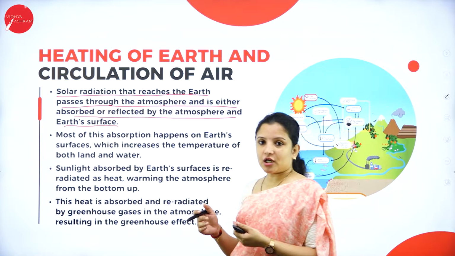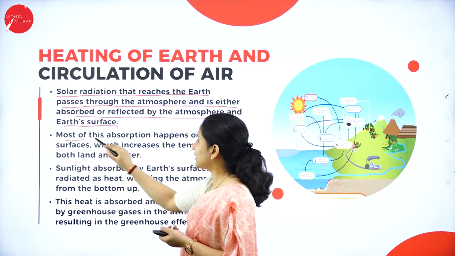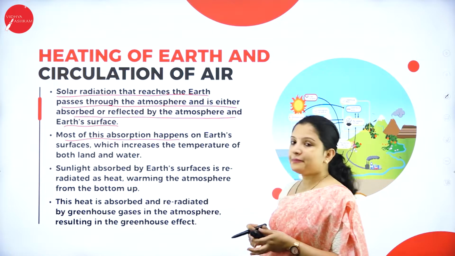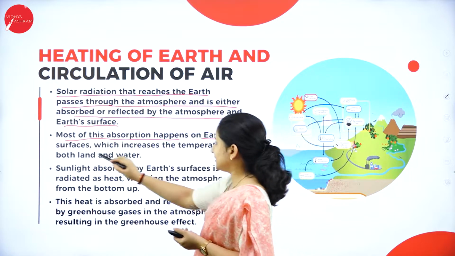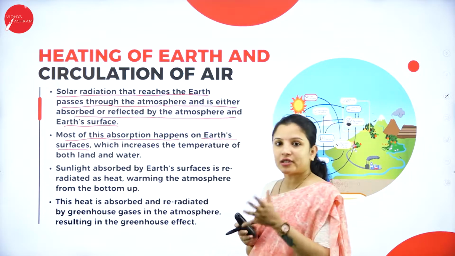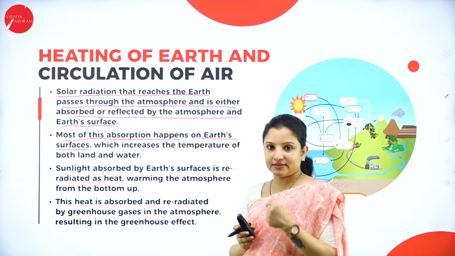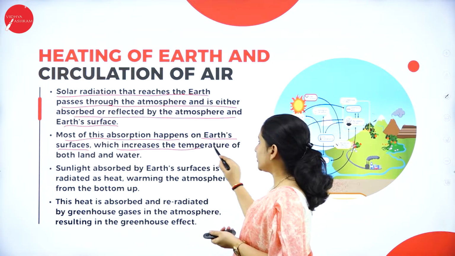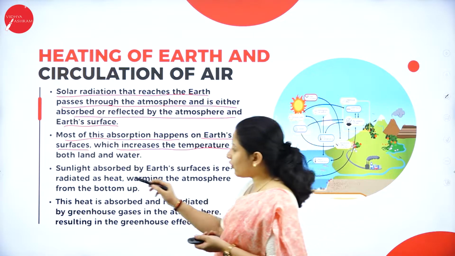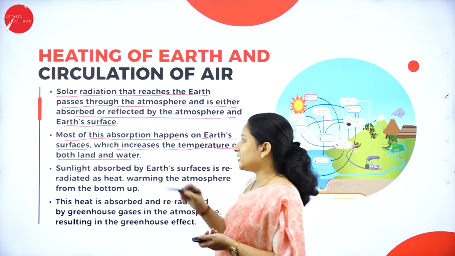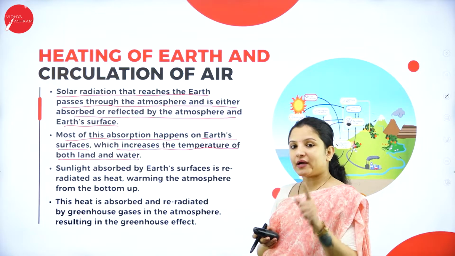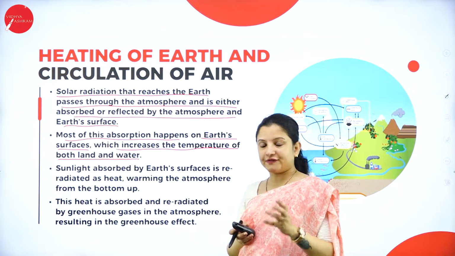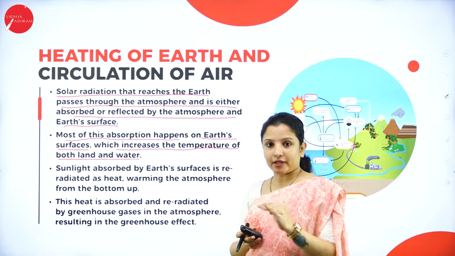Most of the solar radiation is absorbed on the earth's surface itself, and whatever heat is absorbed by the earth's surface will cause heating of the earth, and therefore it will increase the temperature of both the lithosphere and the hydrosphere. So that is why the atmosphere, lithosphere and hydrosphere, all three, are interconnected to one another.